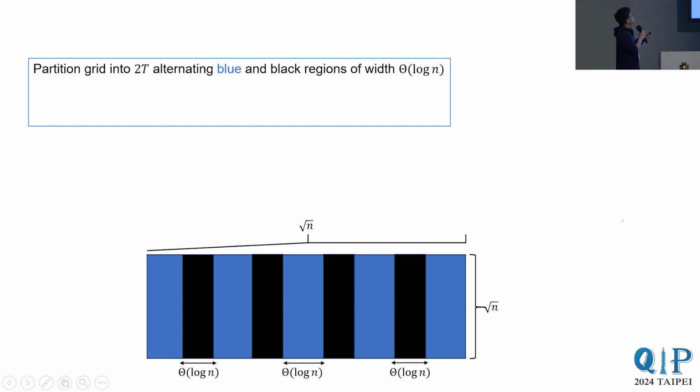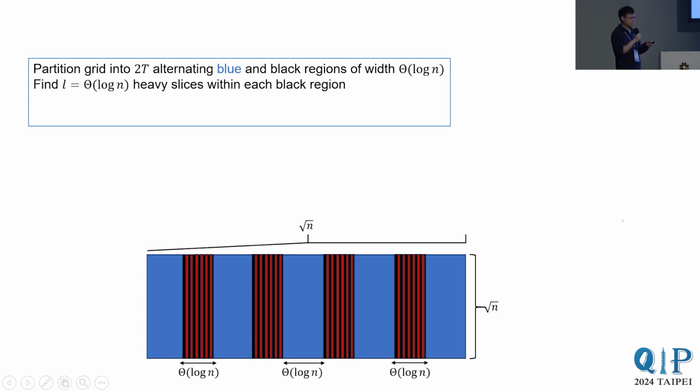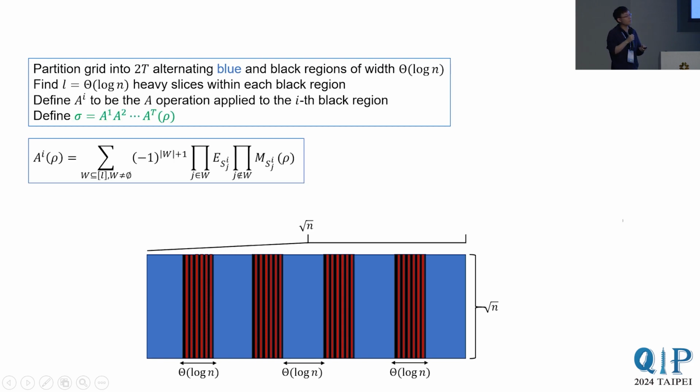We partition the grid of qubits into alternating blue and black regions, each having width log n. We show that using this heavy slices are everywhere argument, we can find L equal to log n heavy slices within each black region, even though the total width of a black region is only log n. We define A_i to be the A operation applied to the ith black region, and finally we take sigma to be A_1 through A_T applied to rho.